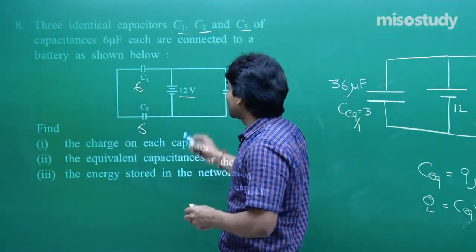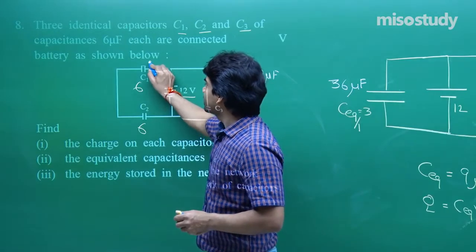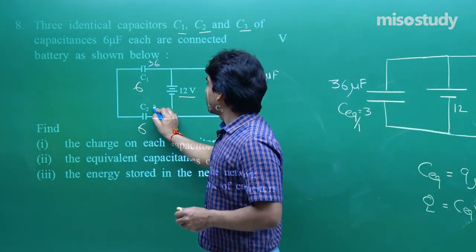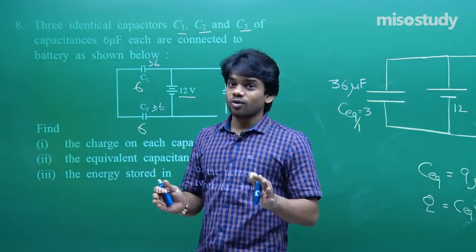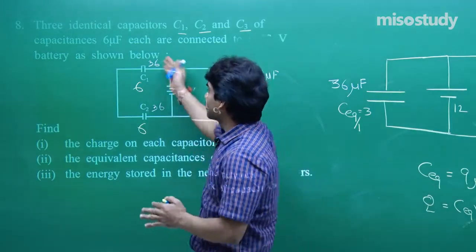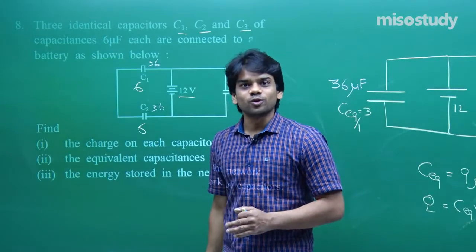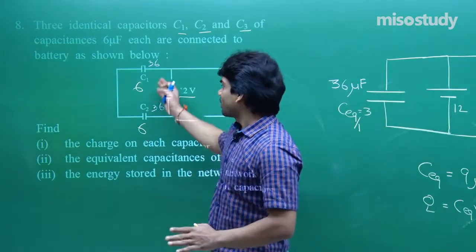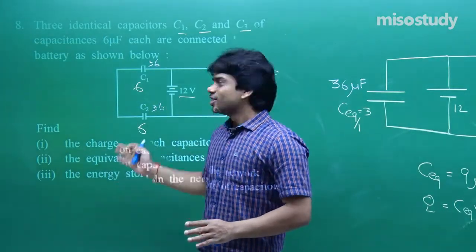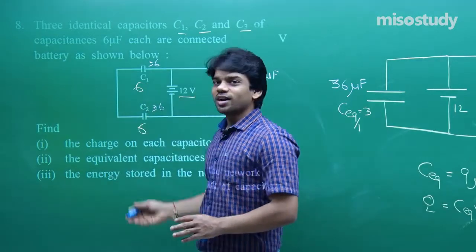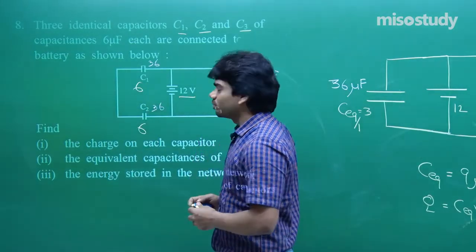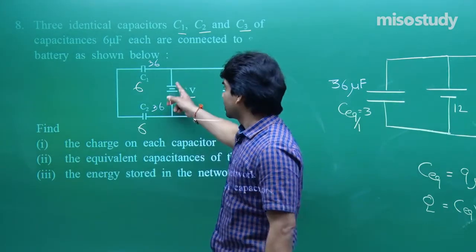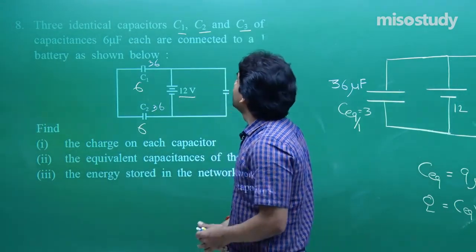We all know that 36 has come. So 36 will be on this and 36 will be on this. All values are given in microcoulomb. This is what the case will be. Don't think that 36 plus 36 will account to 72. Don't think in that way. It's the capacitors which are actually in series. So I am just showing that the same charges appear here. The charges will be 36 and 36 on both, and that is the net charge that comes through the battery.